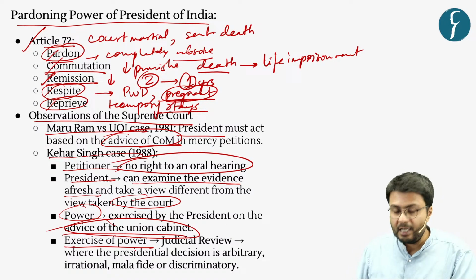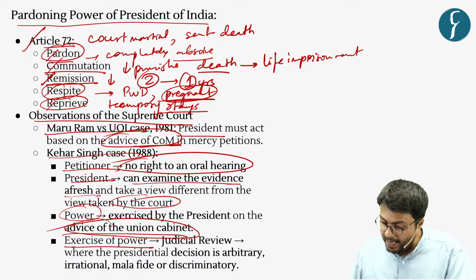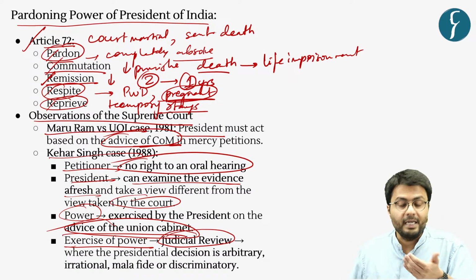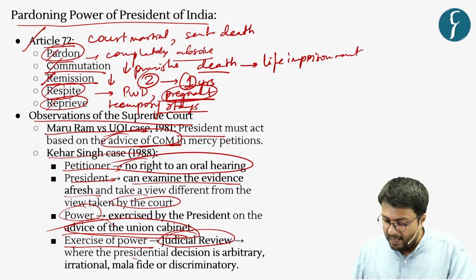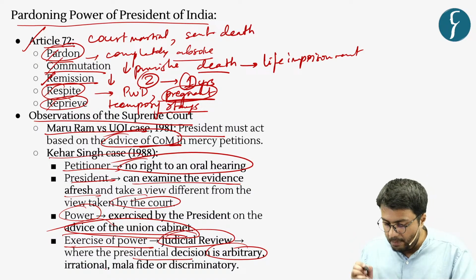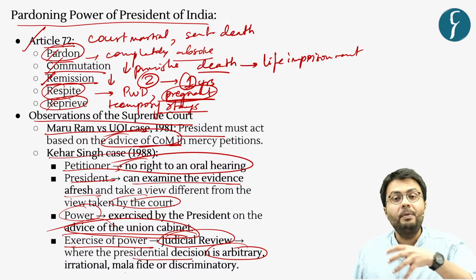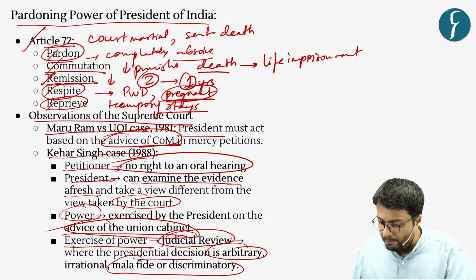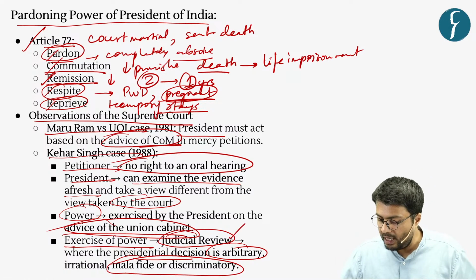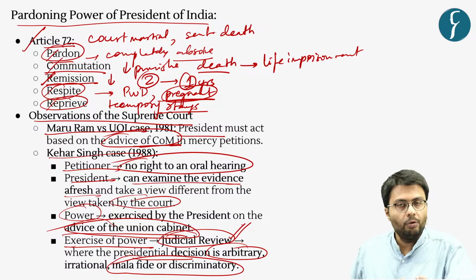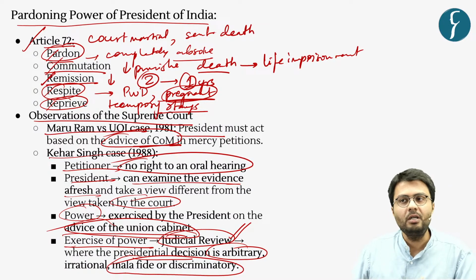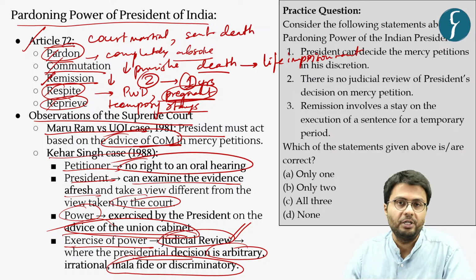Additionally, the exercise of power by the President is also subject to judicial review, especially when the President exercises the power in an arbitrary or irrational manner. Further, whenever the President exercises this power in a malafide or discriminatory manner, then the petitioner can seek judicial review through the higher courts in the country. So, based on this information, let us now solve the practice question.